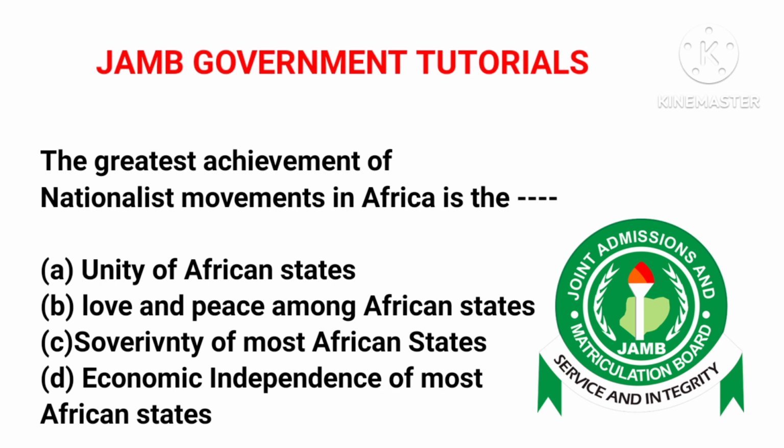Now option A, unity of Africa, and option B, love and peace among African states, are not it. Sovereignty of most African states is the correct answer, like I said. Economic independence of African states has not been achieved, so it's not the correct answer. Option C is the correct answer.